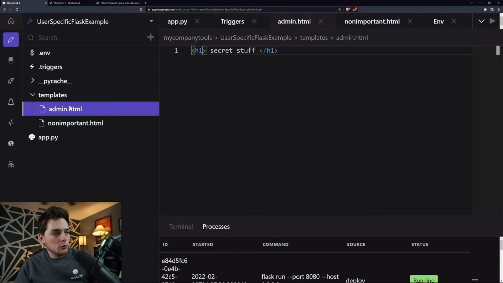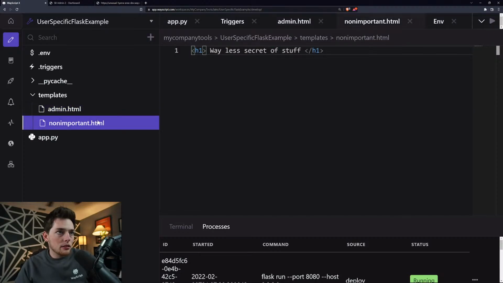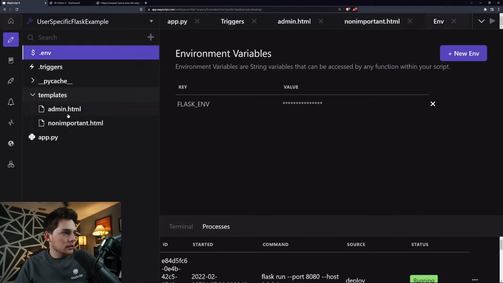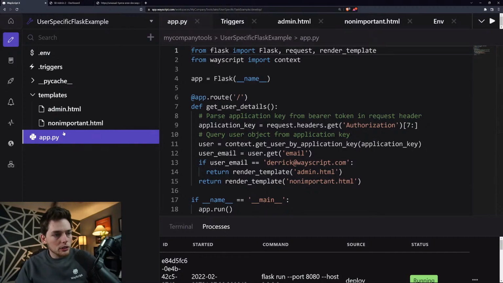So that's how we would go about differentiating different views using the WayScript context variable. Pretty straightforward. There's a lot more that we can do with it. You could imagine all sorts of different use cases for an admin view and a non-admin view. And there's a lot more we can do too.